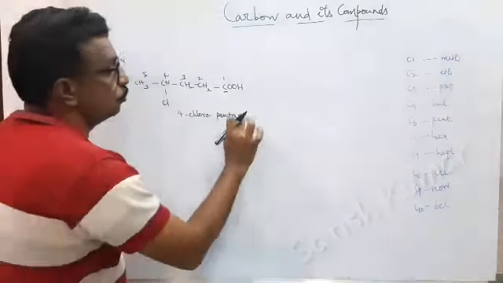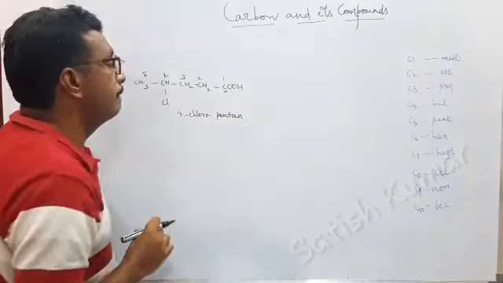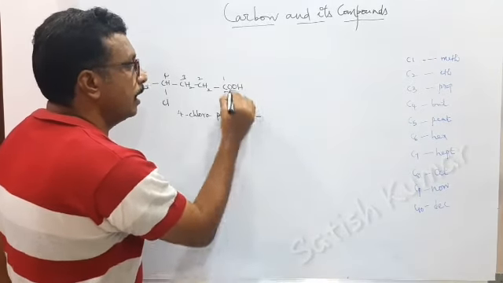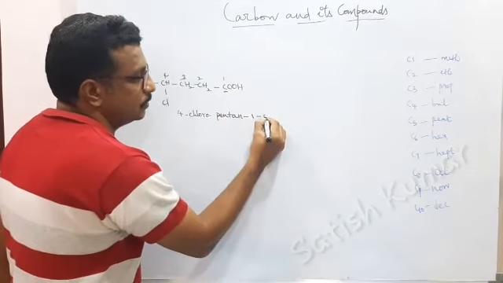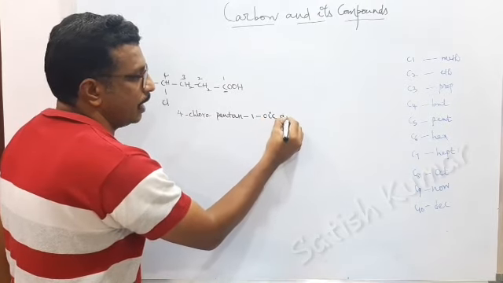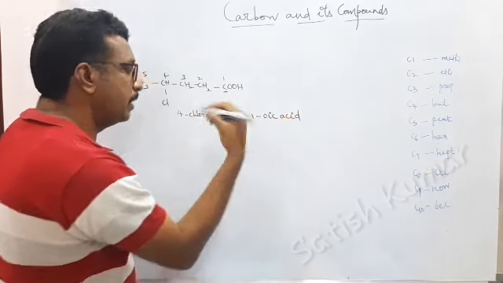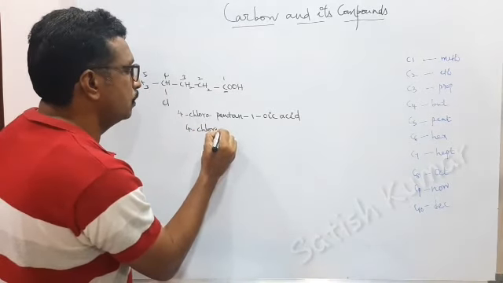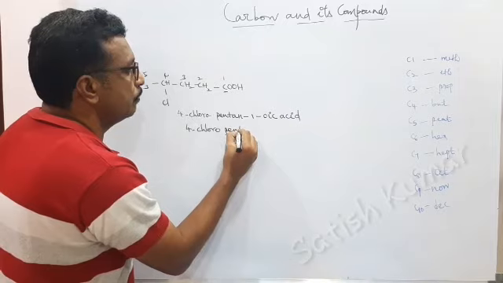But there is a functional group, that's why the e should be removed. Pentane, the functional group is at 1, and the functional group is carboxylic acid, so I am going to write oic acid. I can also write it as 4-chloropentanoic acid.